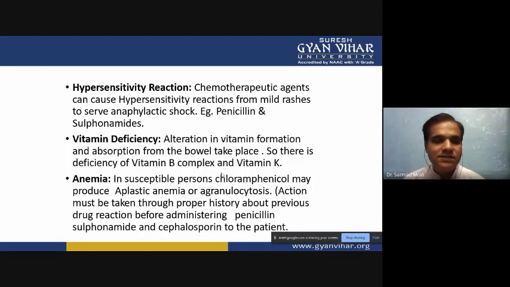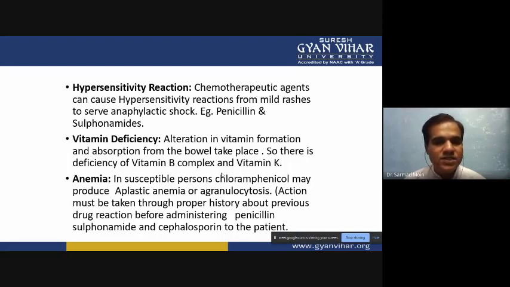These hypersensitivity reactions may be because of inflammation in the body. Some chemotherapeutic agents like penicillin and sulfonamides produce these hypersensitivity reactions. Then vitamin deficiency is also there, so alteration in vitamin formation and absorption from the bowel takes place.